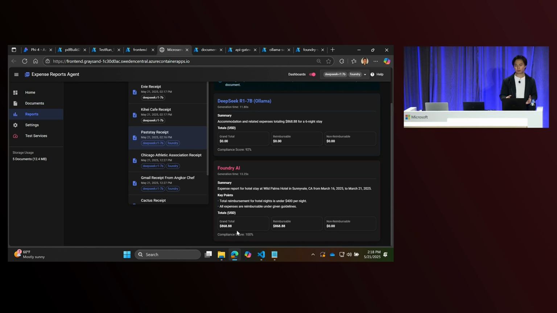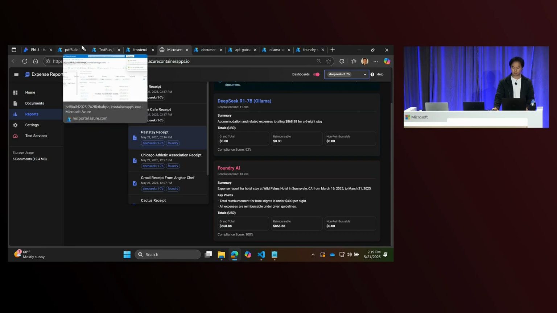But now you can imagine, right? If I had just selected up here DeepSeek R1 instead of Foundry and just left Foundry unchecked, this application would now run against just DeepSeek and no Foundry. Our DeepSeek application would scale out. It would handle the load, the requests, but our Foundry application, which is still scaled at 0, you're not paying for that, you're not using it, right? And now you can imagine you can have 5, 10, 20 different applications within this environment, all set up to be using these serverless GPUs, and only the ones that you're actually using will scale out when the workloads come in to meet that demand. So that's super cool. That's the core part of this demo.